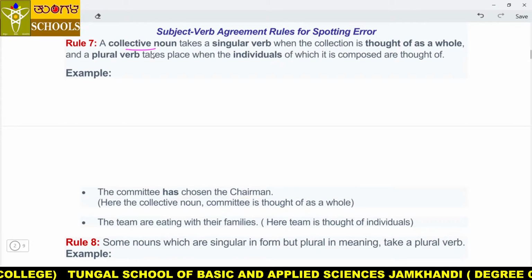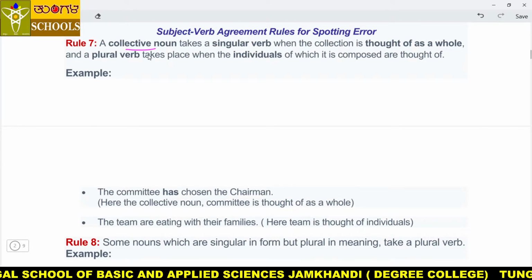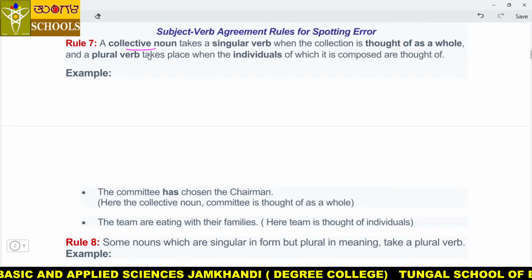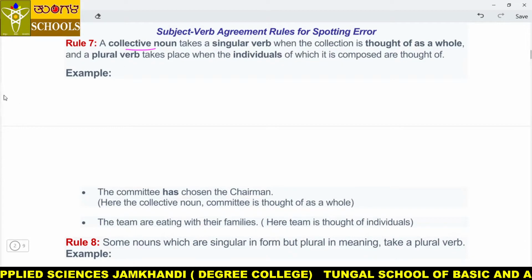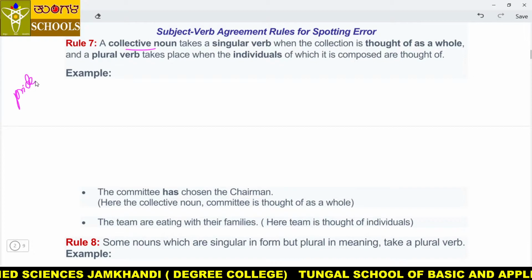Collective noun. You know that very well already. I told you that noun is nothing but a naming word. A collective noun means the name given to a group of the same gender, same noun, same common noun. For example, a group of lions is called, please tell me. I'm sorry, tell me the word which is for a group of lions. Exactly, my dear friends, PRIDE, pride.